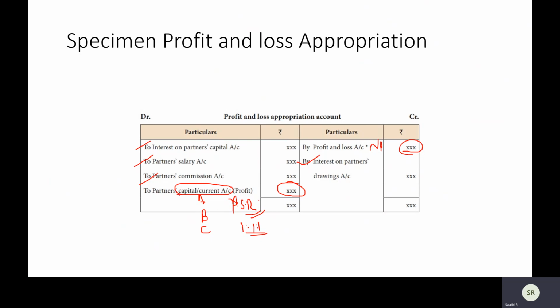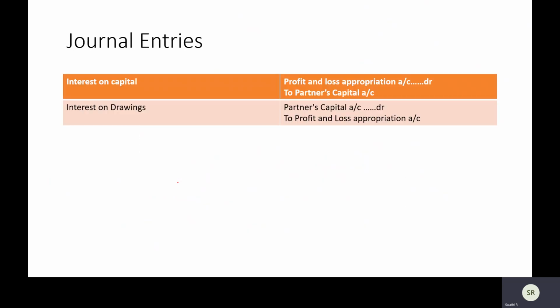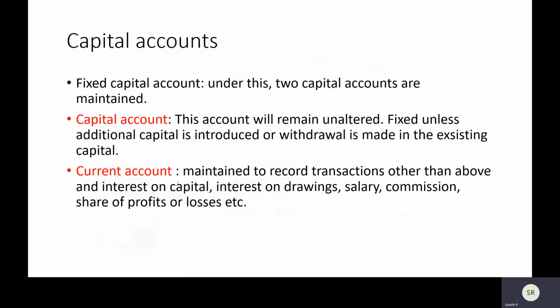So what is this capital or current account? You have heard of the partners' capital account. What is this current account? We'll just quickly discuss those two things as well. What are your capital accounts? In partnership, very interestingly, we usually make two kinds of capital accounts. The first one is called a fixed capital account and the second one is called a fluctuating capital account.